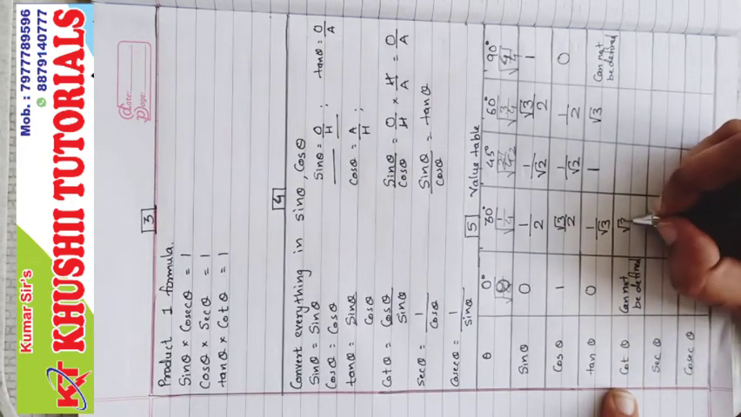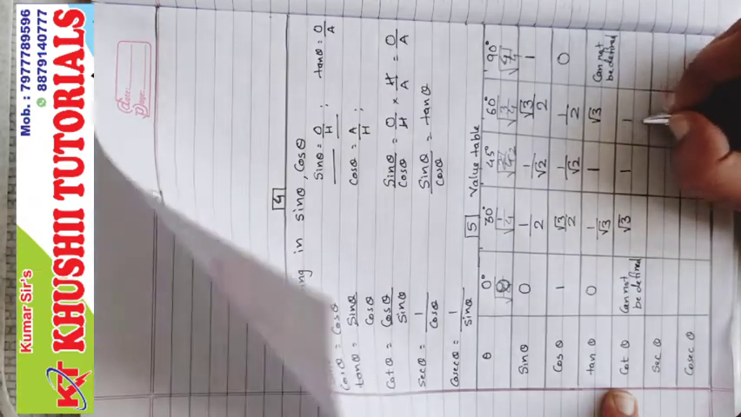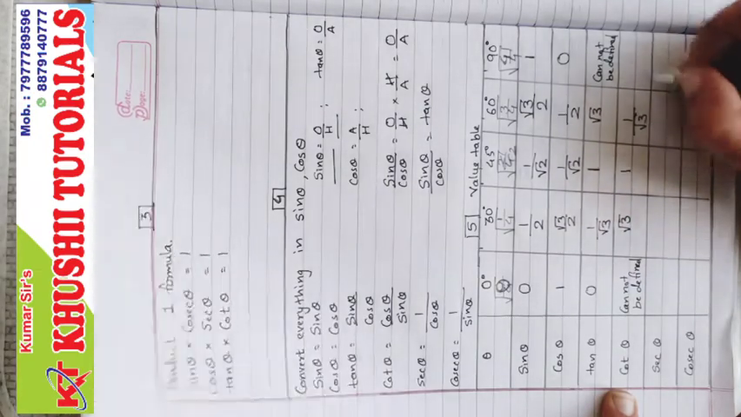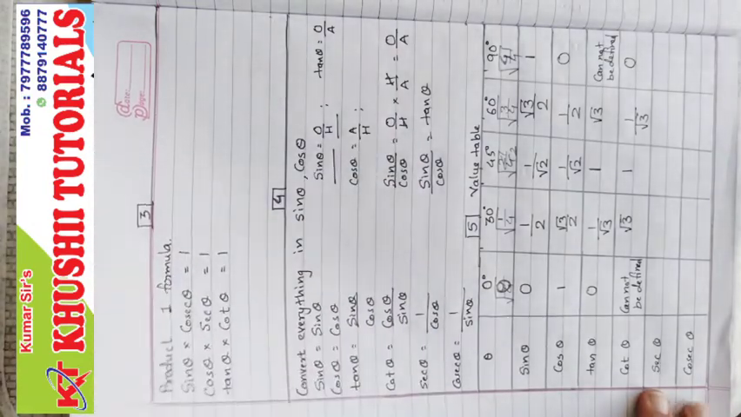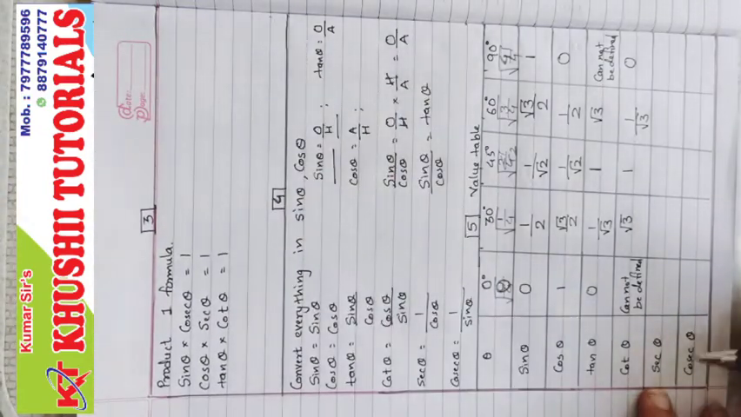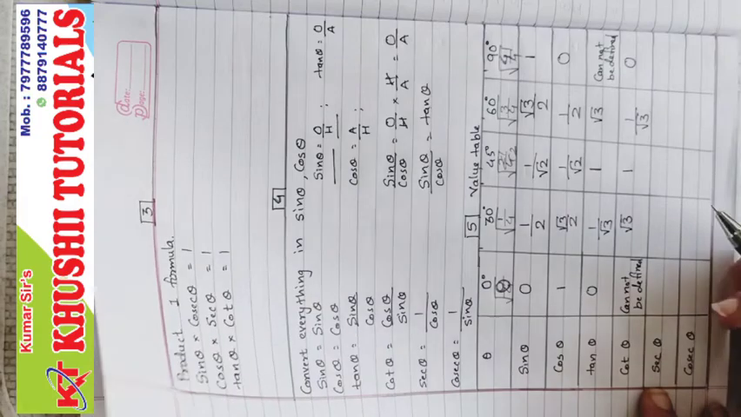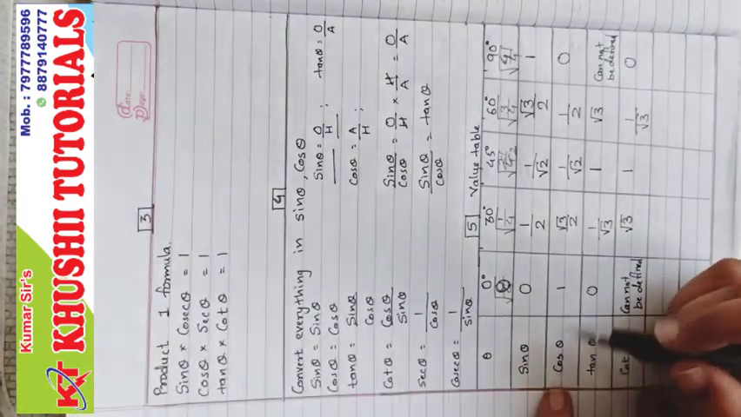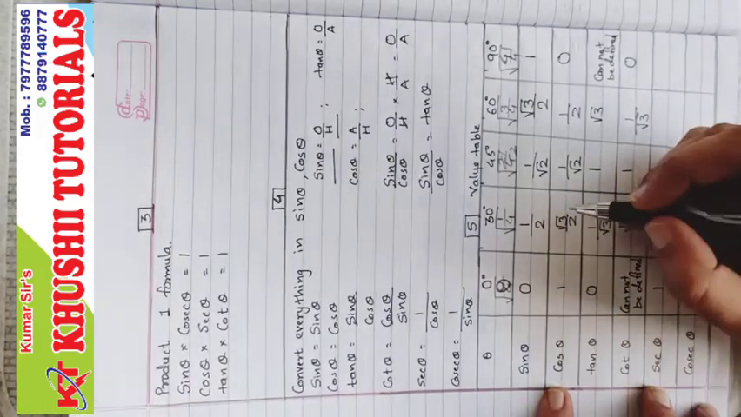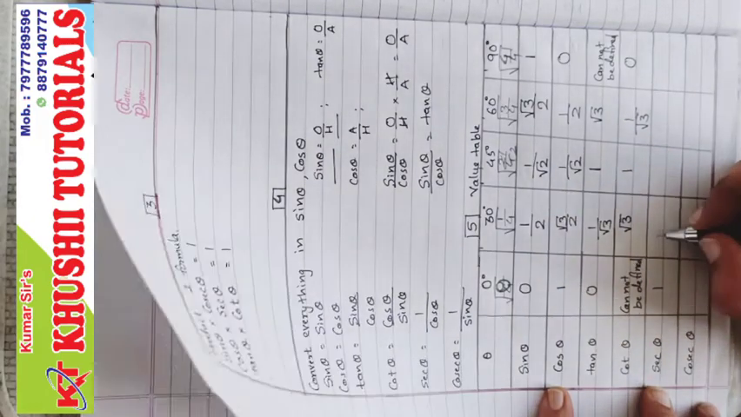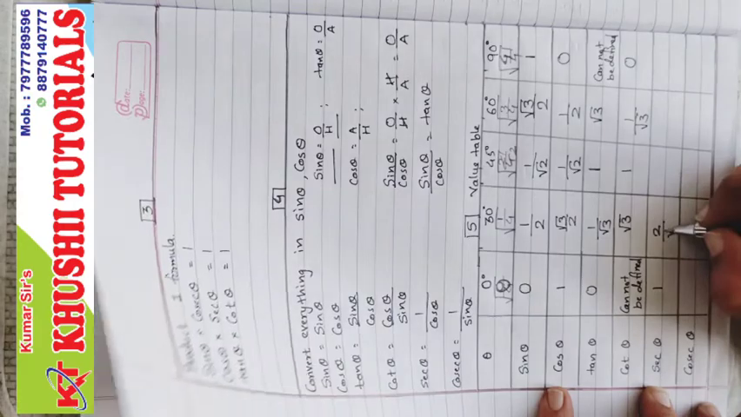Then root 3, then 1, then 1 upon root 3, and 0. Next, sec. Sec is a reciprocal of cos. Reciprocal of 1 is 1, and the reciprocal of root 3 upon 2 is 2 upon root 3.